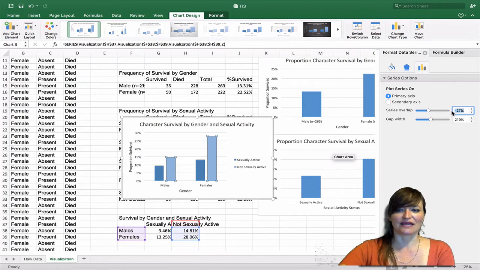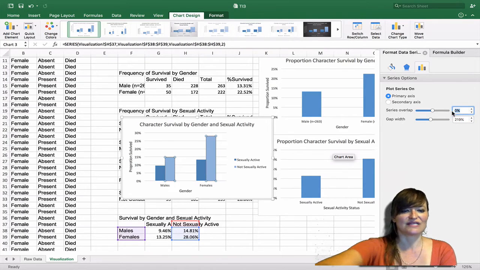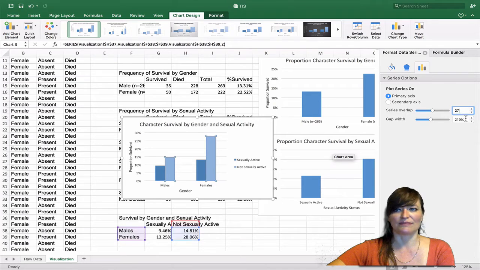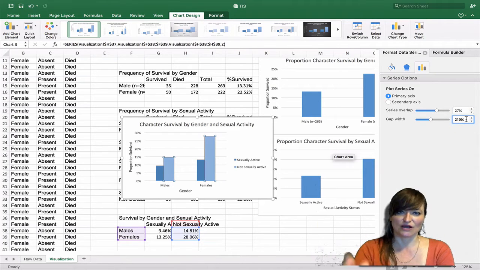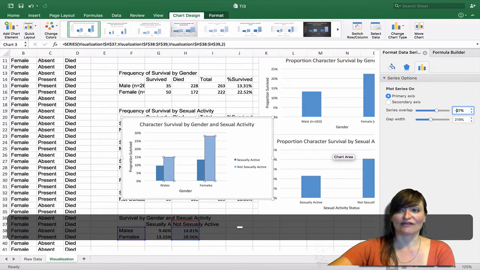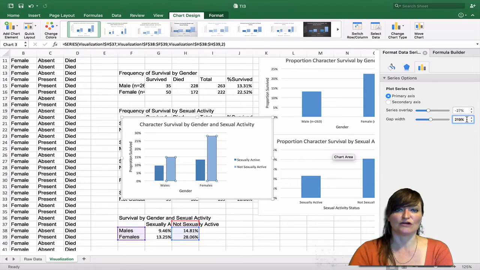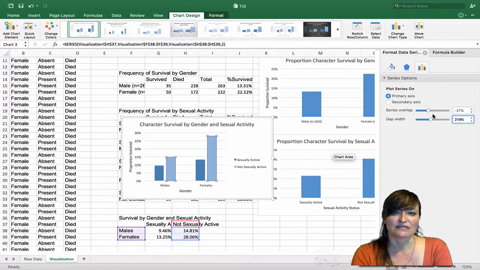So if I say 0 overlap, that should put them right next to each other. If I said positive 27 overlap, that's going to actually overlap them over each other. Wow, that's really bad. A negative 27% overlap means that there is a space between them. The gap width must be this space between the genders.